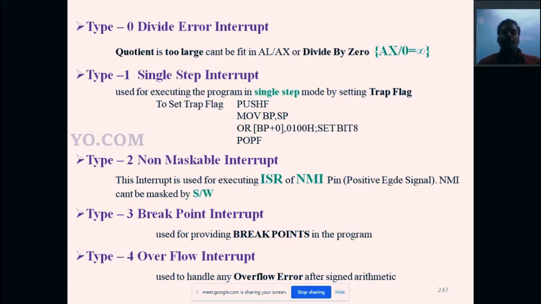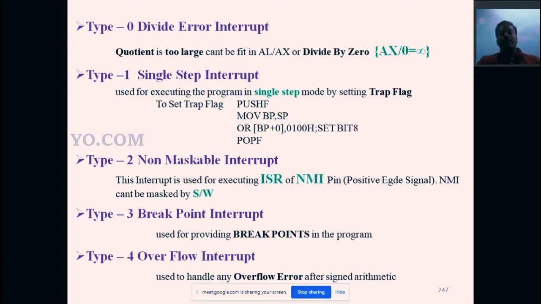In the same way, in the computer also we have some message. So this is the divide error interrupt. Next one is the type 1 single step interrupt. That is used for executing the program in single step mode by setting the trap flag.